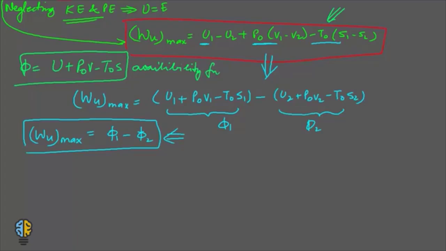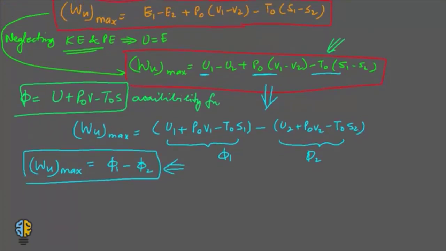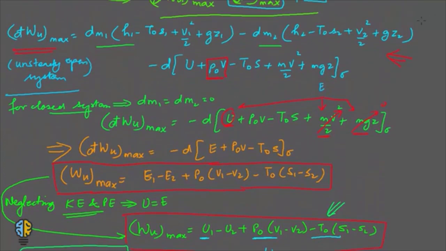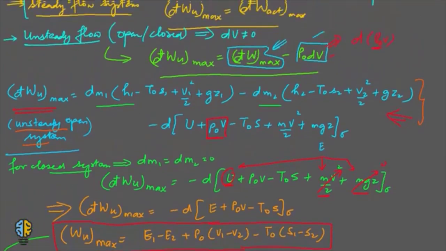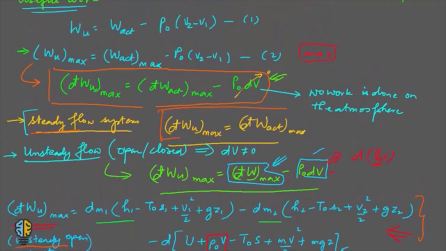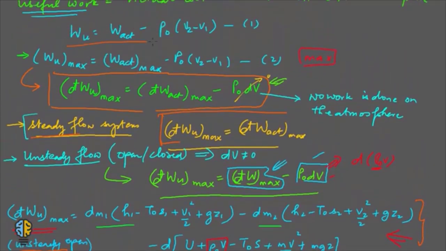So this was the video in which we analyzed and derived an expression to find out useful work. The important formulas to remember: the first one is the maximum useful work for an unsteady closed system. Then you have this particular expression, which is not of very high use, but you can still remember it, for an unsteady open system. And then for a steady flow system, this is the case, and then the basic definition of the value of useful work.